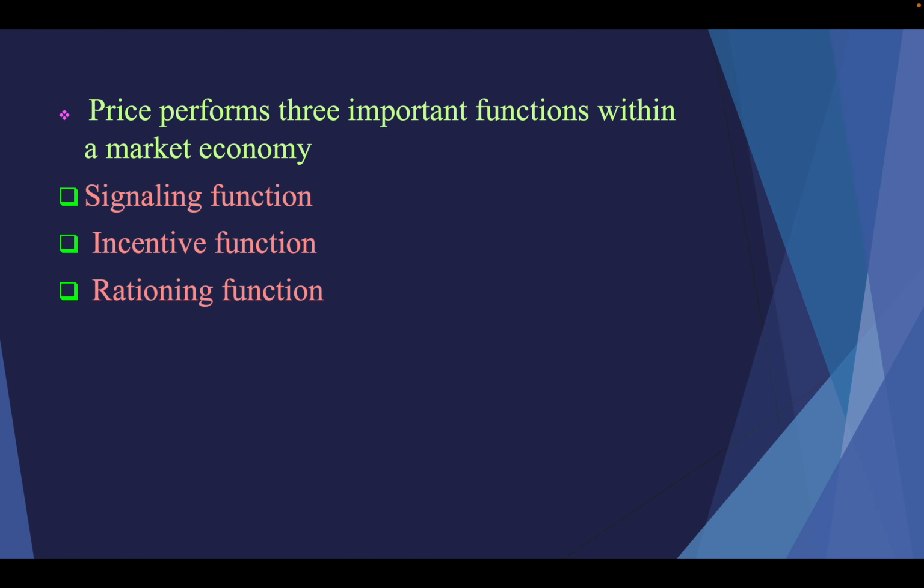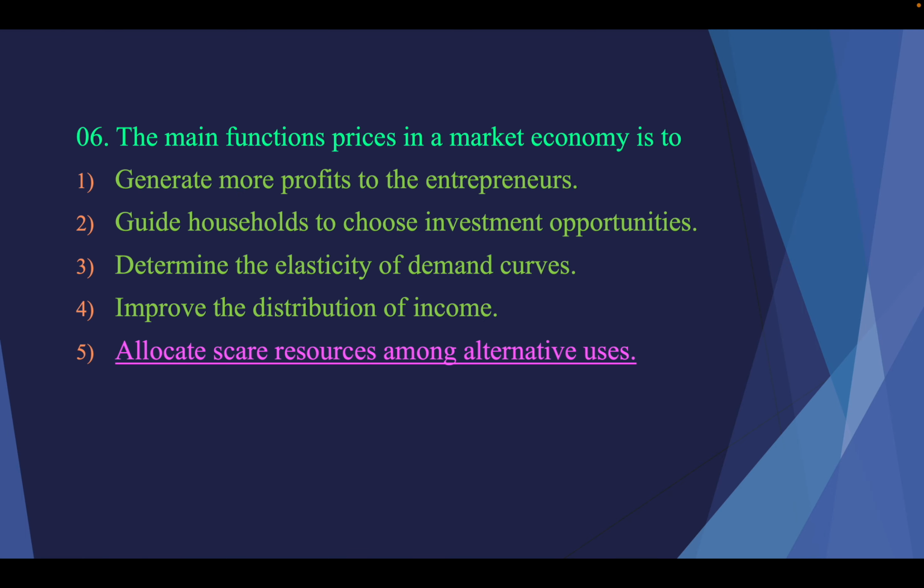Price is important. That means the main function of prices in a market economy is to allocate scarce resources among alternative uses. There are different kinds of uses. They allocate scarce resources, which are land, labor, capital, and entrepreneurship, to different kinds of uses.